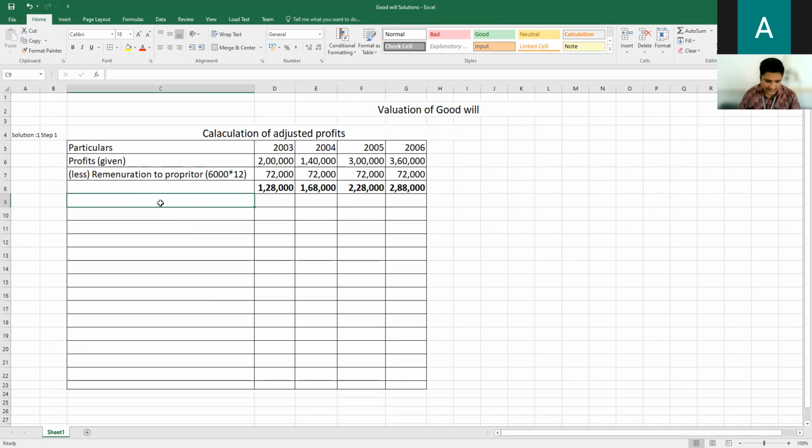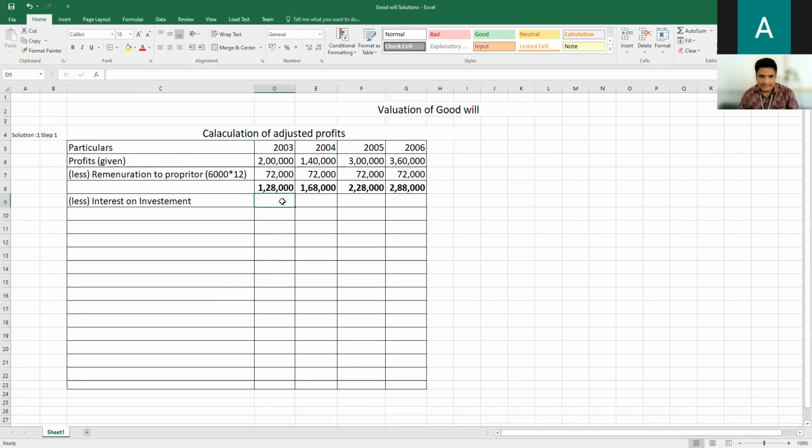After this, less interest on investment, within the bracket. What is the amount of interest on investment?